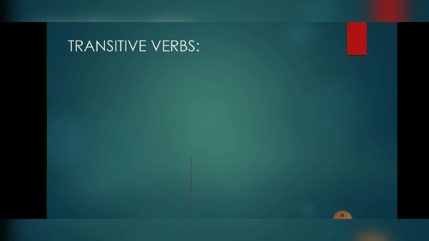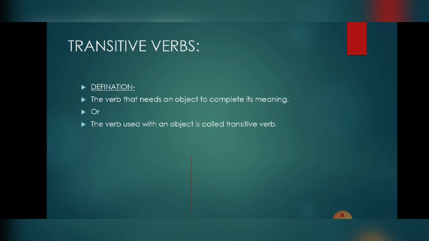Now we will learn about transitive verbs. Let us see the definition. The verb that needs an object to complete its meaning is called a transitive verb. Or we can say in other terms, the verb which is used with an object is called a transitive verb. For transitive verbs, we have to ask the questions who, whom and what.